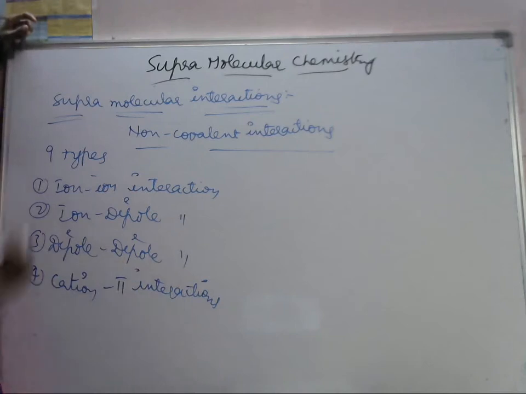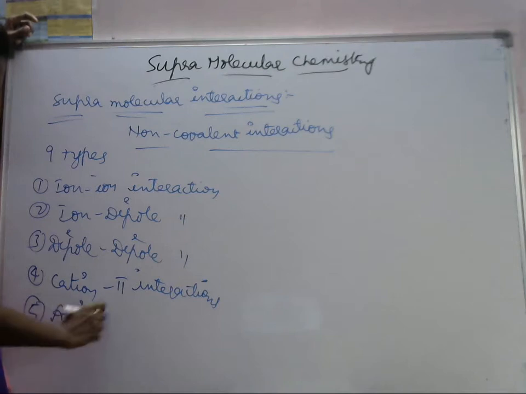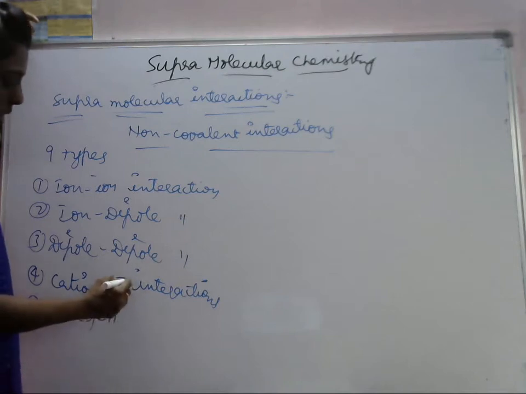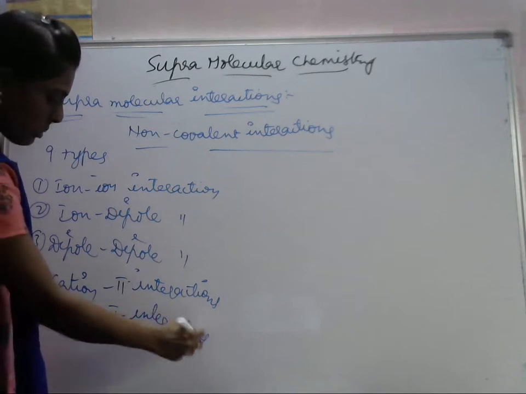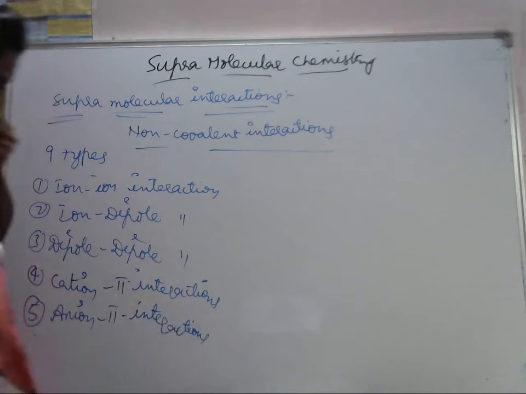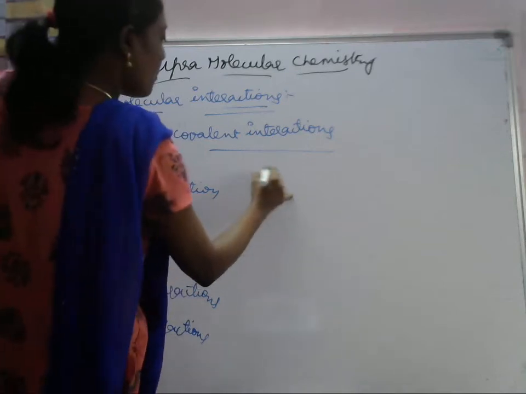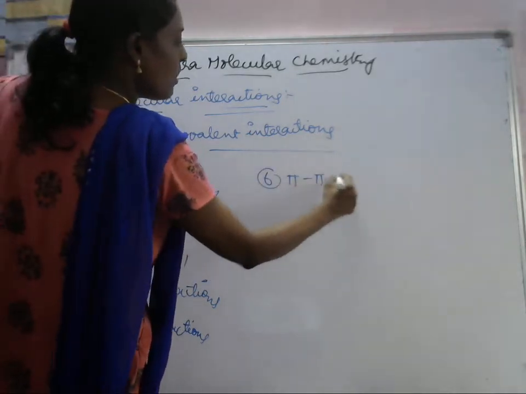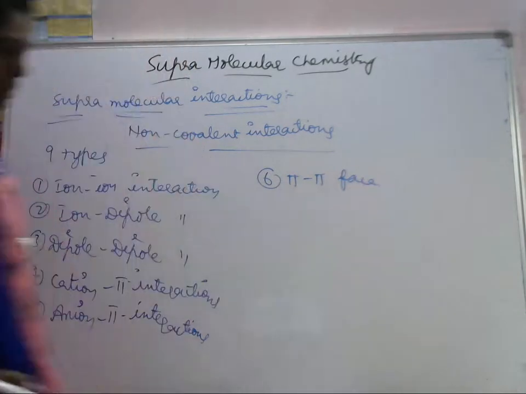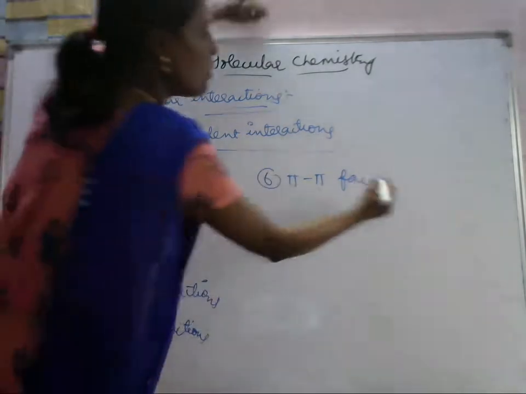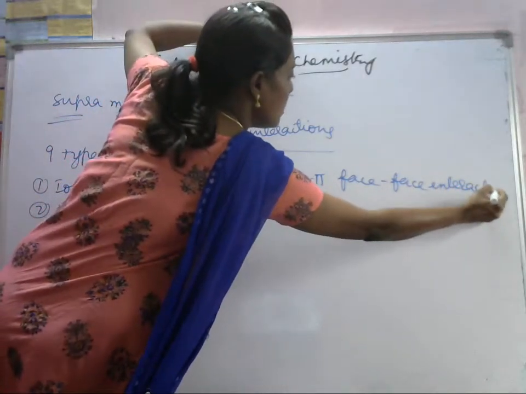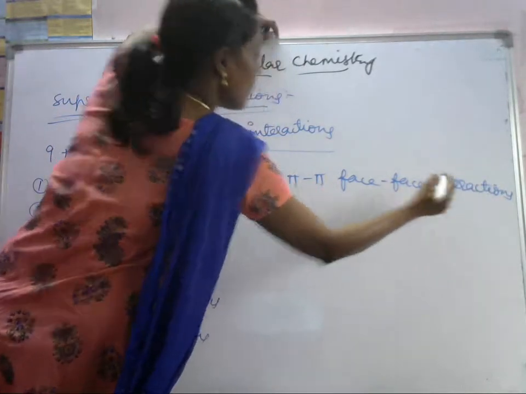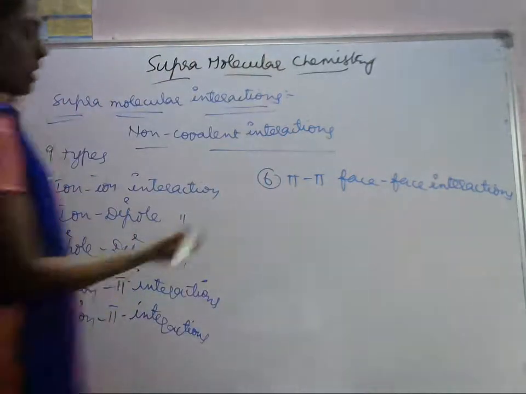And fifth one is anion pi interactions. Sixth one, pi to pi, face to face interactions.